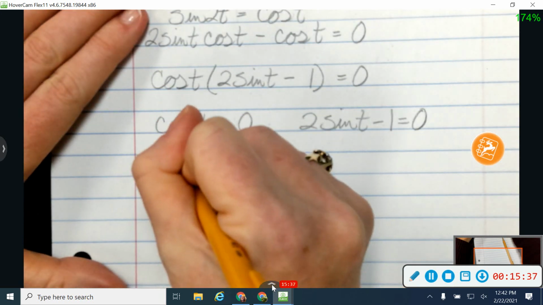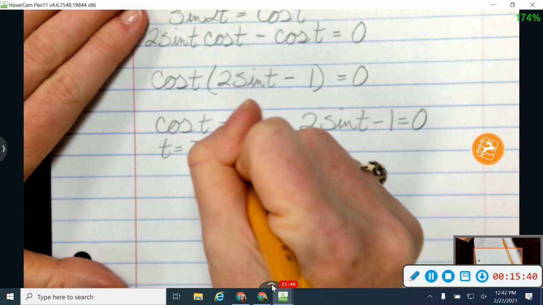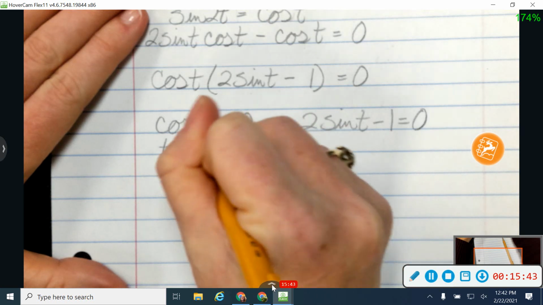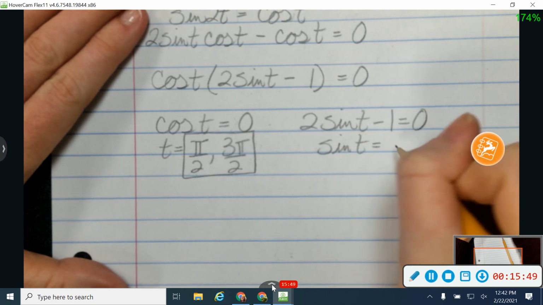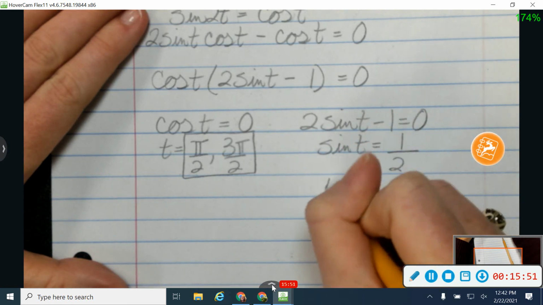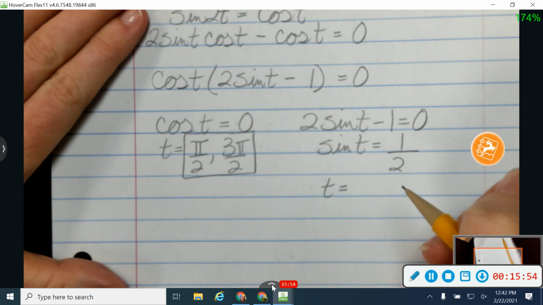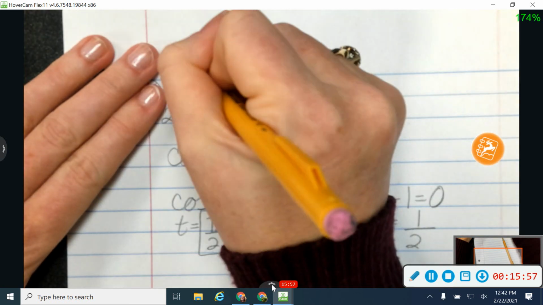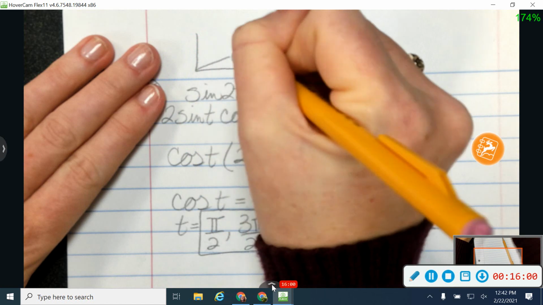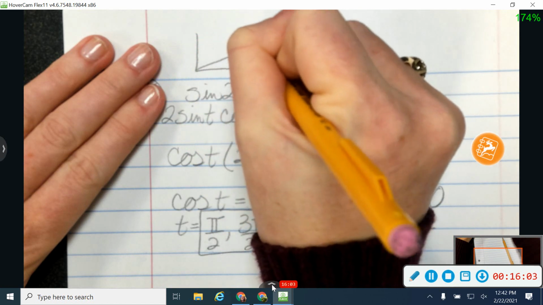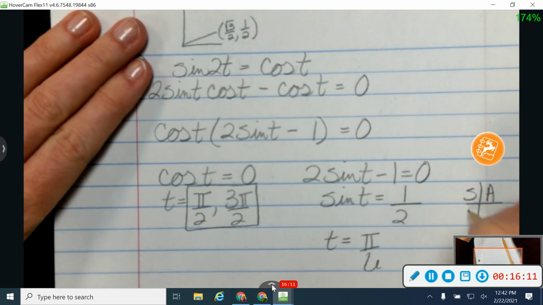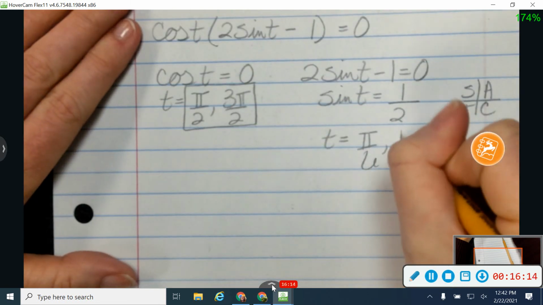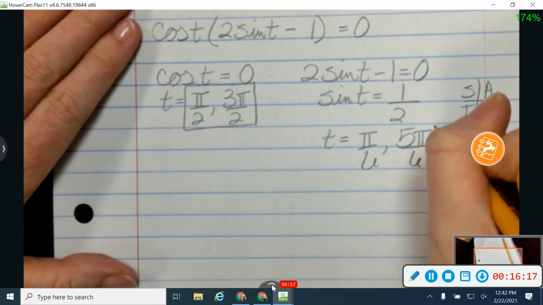All right, so this one, we said earlier, cosine is 0 at pi over 2 and 3 pi over 2. So there's 2 answers. And then over here, I'm going to say that sine t, I'm going to add over my 1 and divide by my 2. All right, so sine is going to be 1/2 at pi over 6. Let me get that angle drawn right here. Pi over 6 is the square root of 3 over 2 and 1/2. So at pi over 6, and then I know sine is also positive. All Students Take Calculus, in the second quadrant, so that will be at 5 pi over 6.